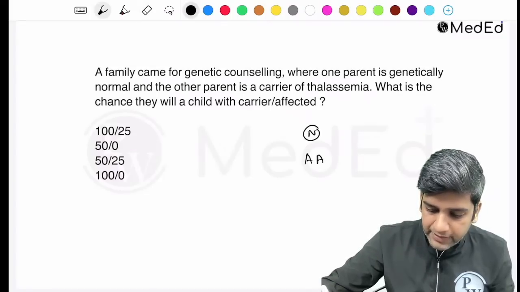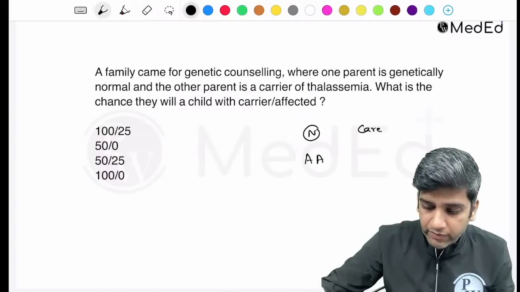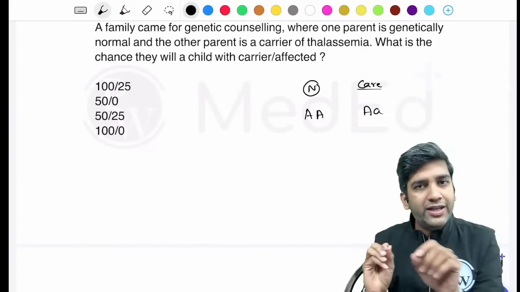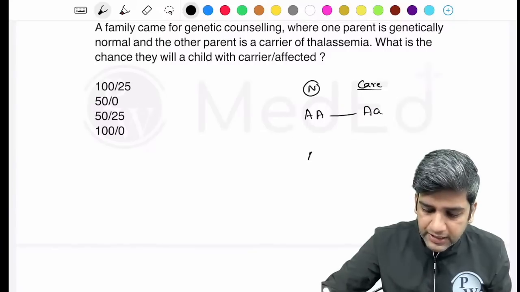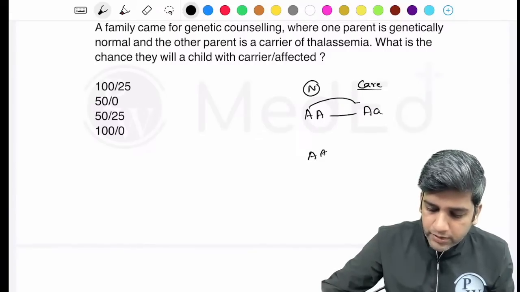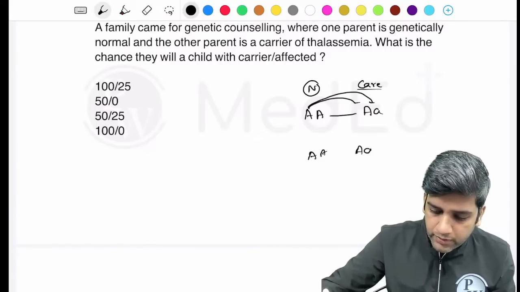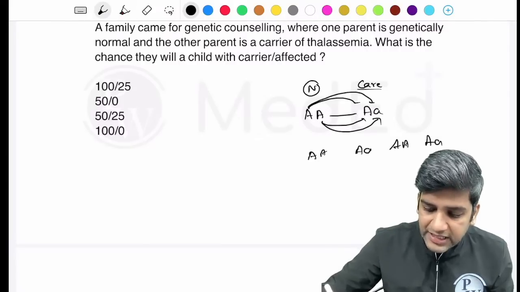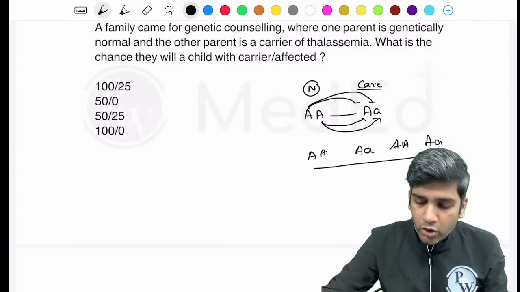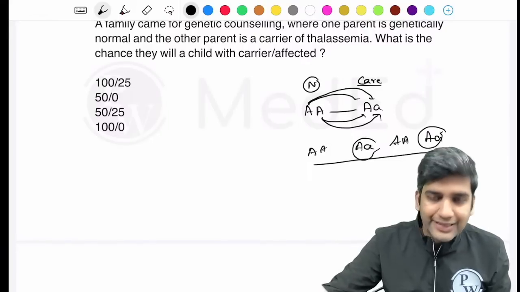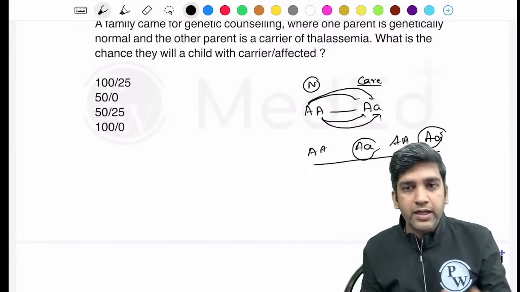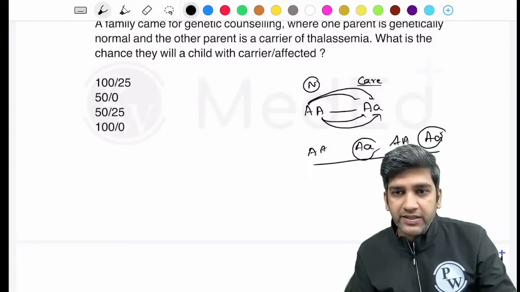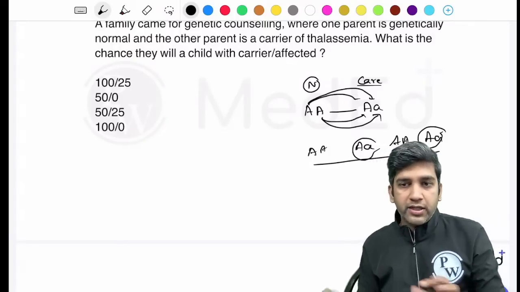Let's assume capital A, capital A. One parent was a carrier. Okay, father and mother were carriers, right? Perfect. So when you have father and mother as carriers, let's put small a as the mutated allele. So the possibilities are capital A capital A, capital A small a, again capital A small a, and small a small a, right? So these are the 4 different possibilities of the children. Of these, it was about hemophilia. Okay, that might change my thing. Okay, got it. If it was hemophilia, fine.